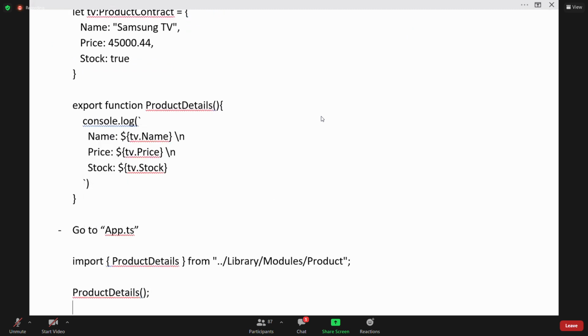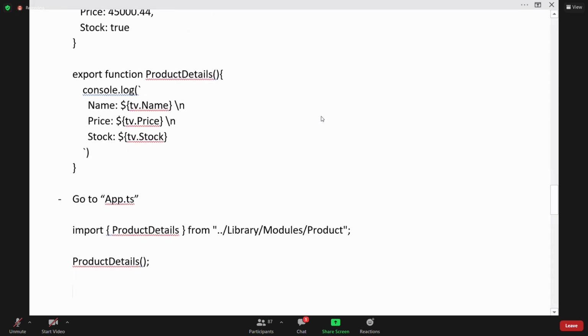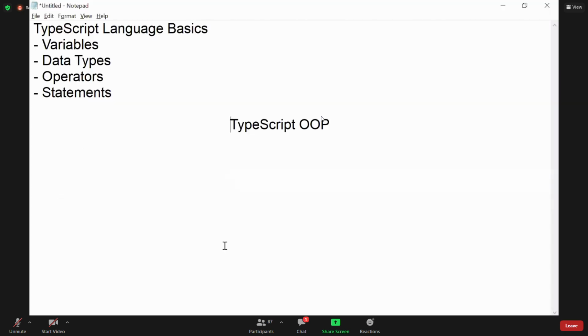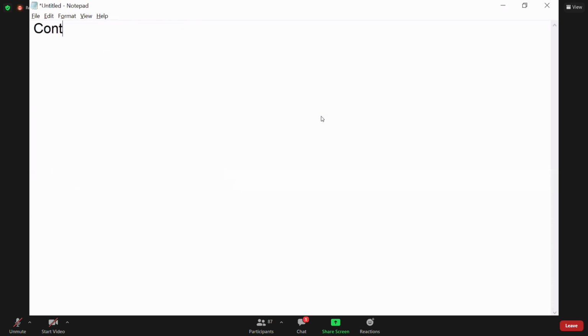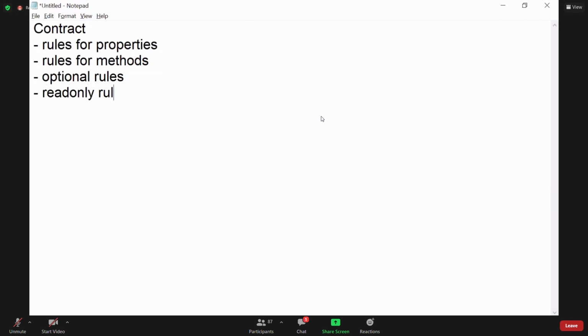This is one point you have learnt about contract. Now in contract, so many basics are there. You have just learnt how to design a contract and how to define rules for properties. We have rules for methods. We have optional rules, read-only rules. We can extend contracts.